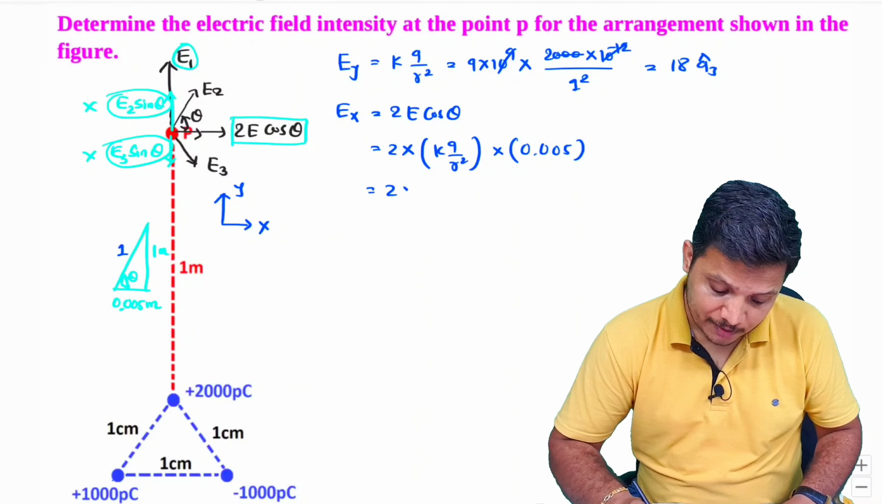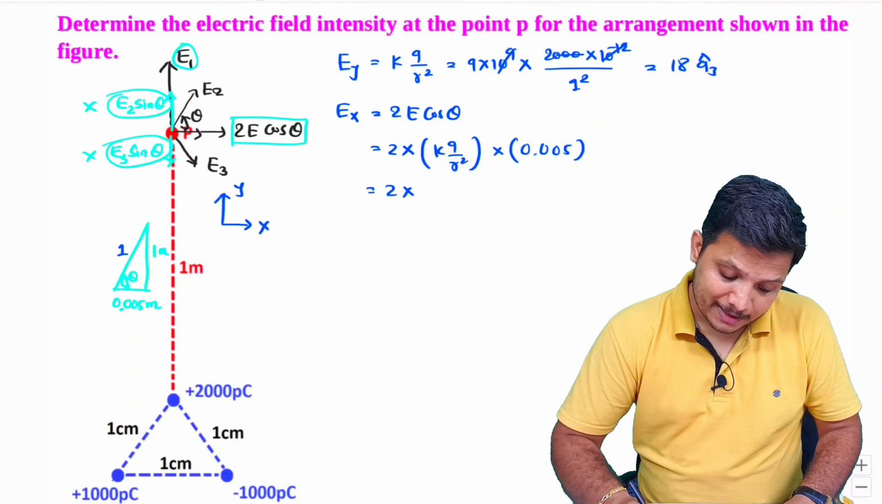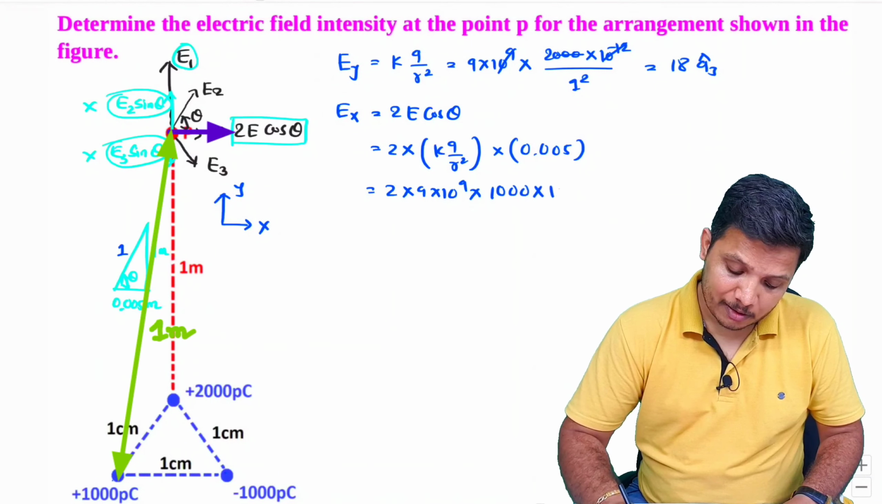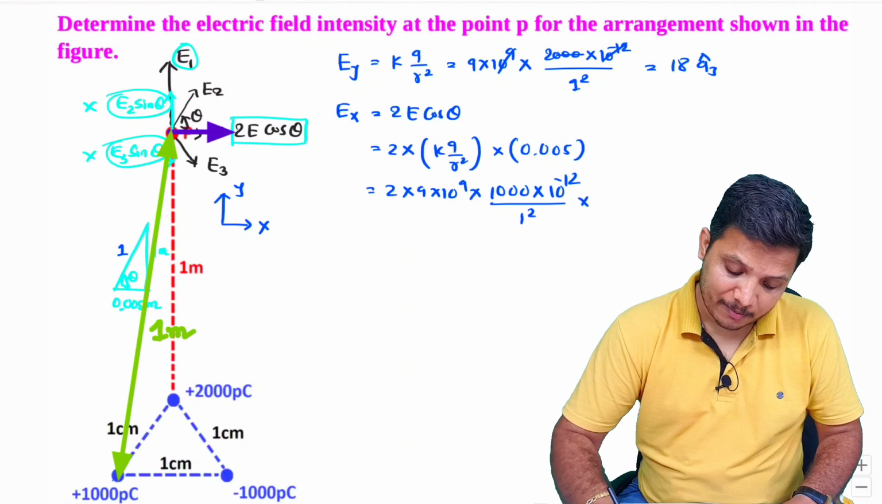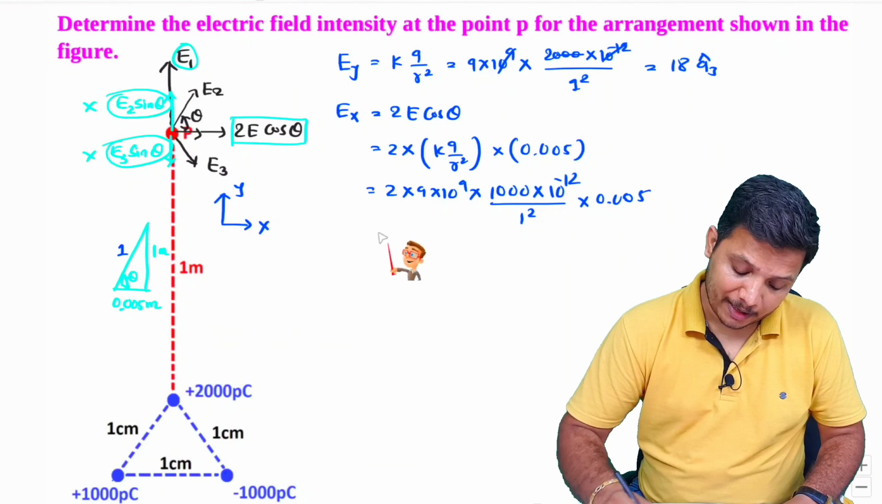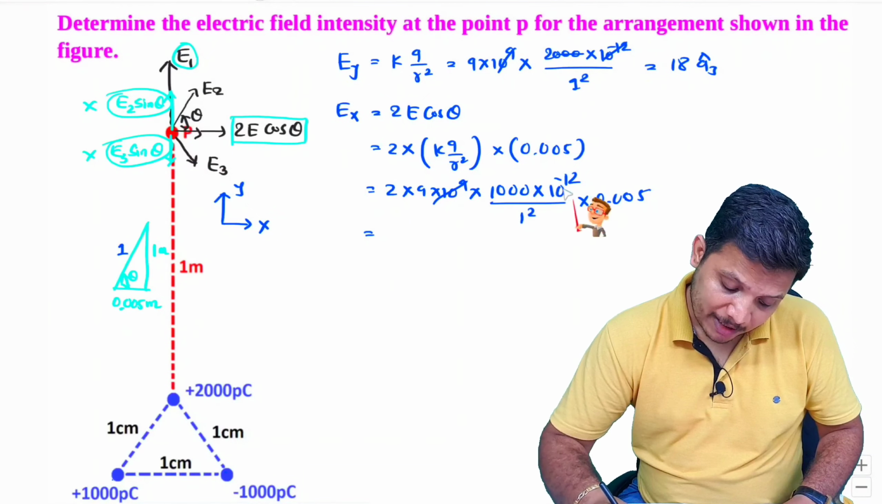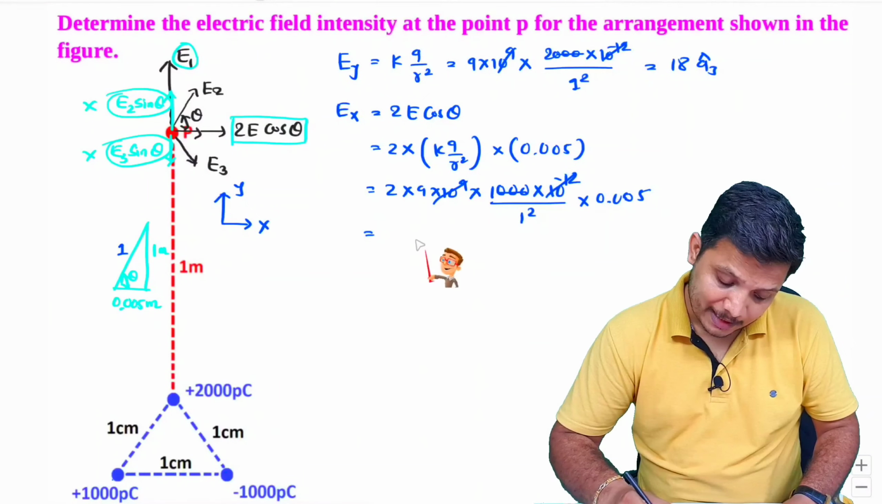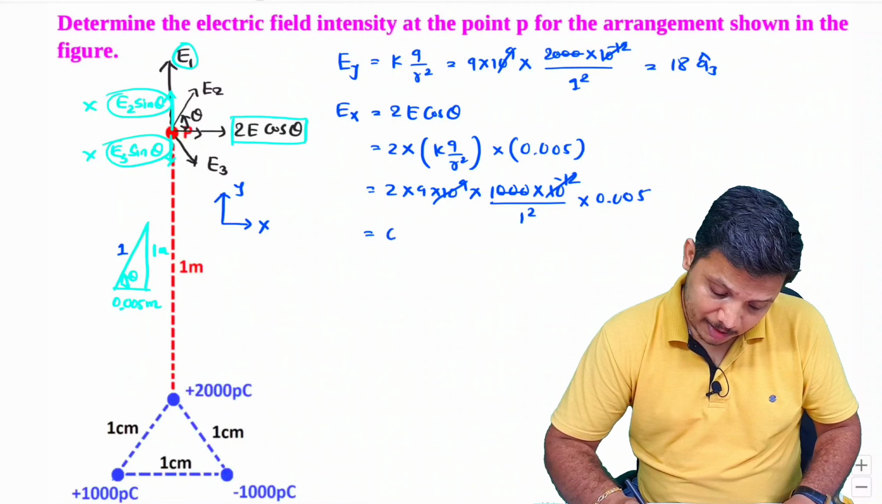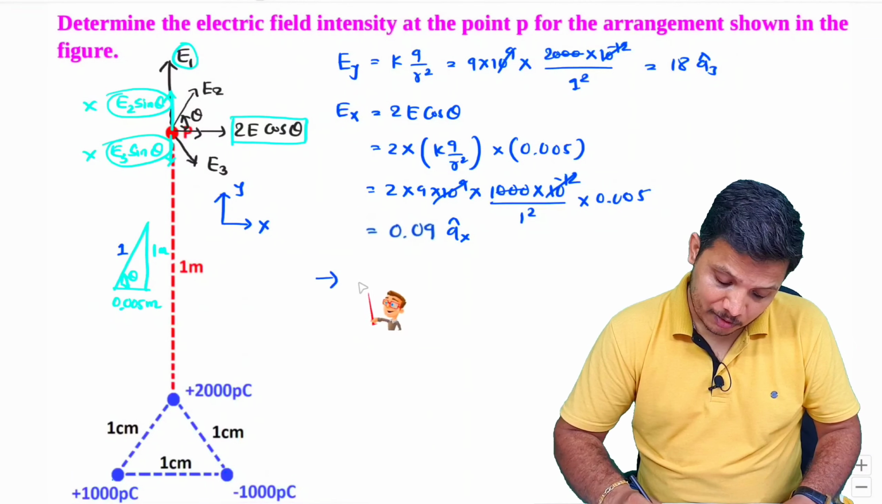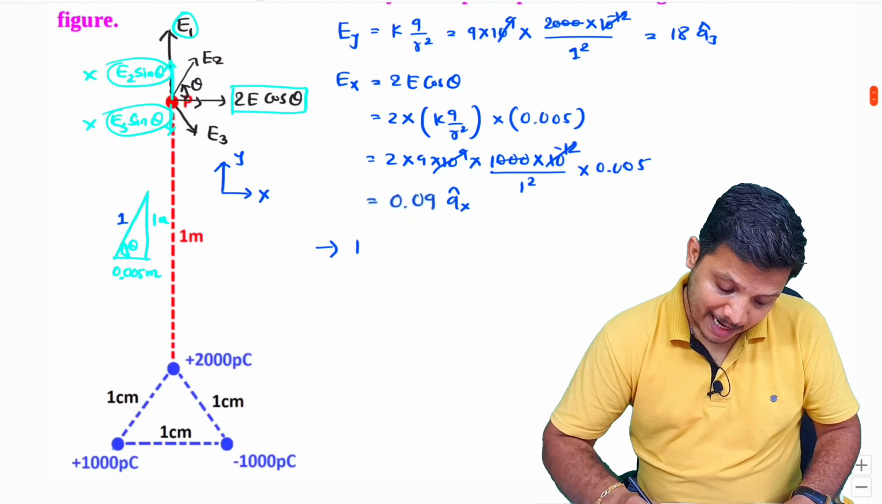Now let us place the values. So 2 into k is 9 into 10 to the power 9. Charge is 1000 picocoulomb. So pico means 10 to the power minus 12, divided by square of the distance 1 square into 0.005. So if you calculate this, you will be observing this is 10 to the power 9, 12, and this will get cancelled, and that has to be 0.09 in Ax direction.